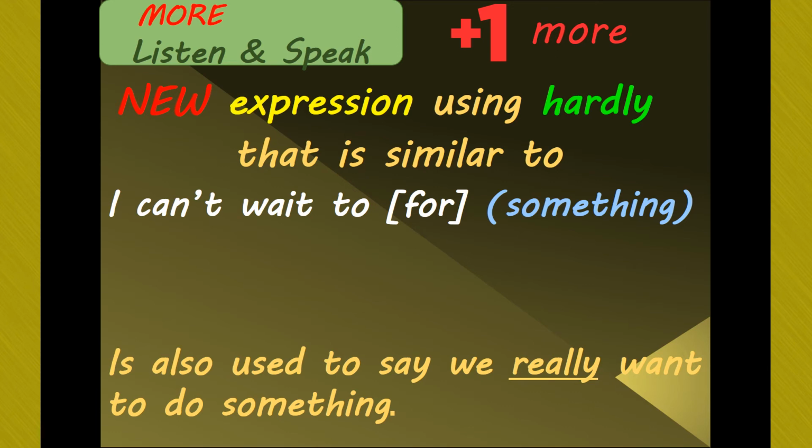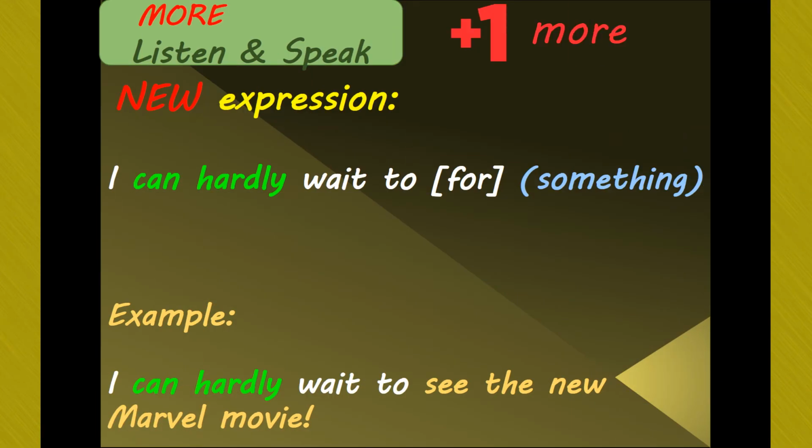So this new expression that is similar to I can't wait uses the word hardly. And it means that you really want something to happen or you really want something to come, but it doesn't use the same words as I can't wait. It uses the word hardly. Here's the expression. I can hardly wait for something, or I can hardly wait to do something.